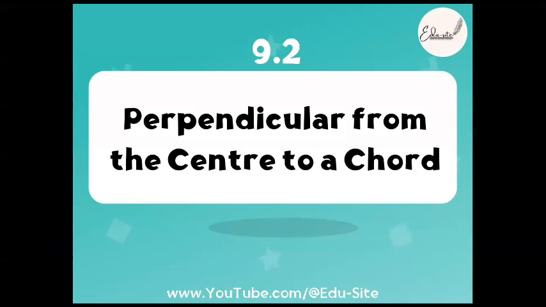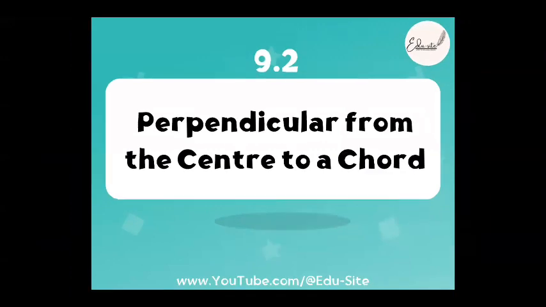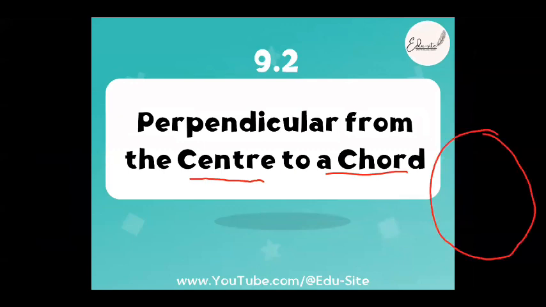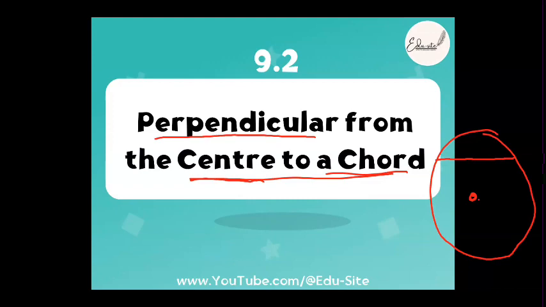Okay. What about 9.2? It is nothing but perpendicular from the center of the circle to the chord. Now, what are the two theorems that we had to arrive at after learning perpendicular from the center to the chord? After drawing a perpendicular from the center to the chord, we had two theorems. Which are those two theorems, Vita? Perpendicular from the center of the circle to the chord. We had two separate theorems. It's very easy. What did we say? Equal chords are?